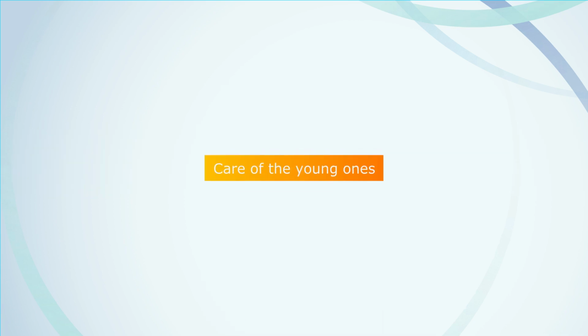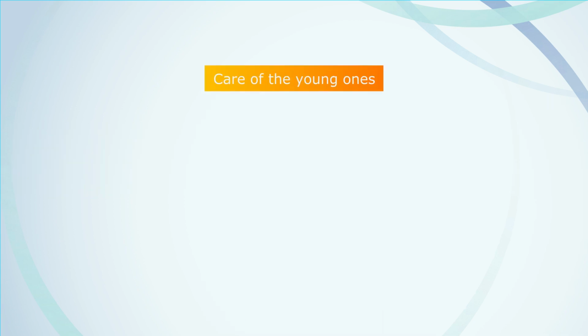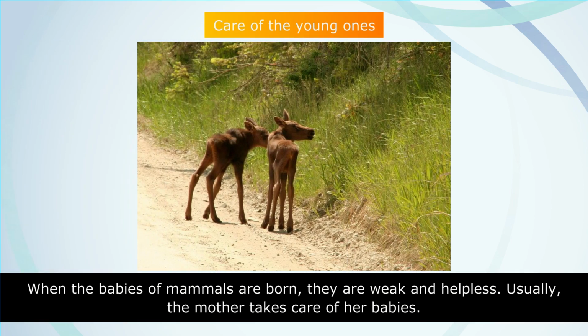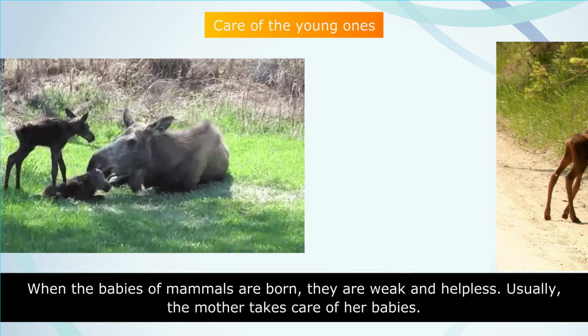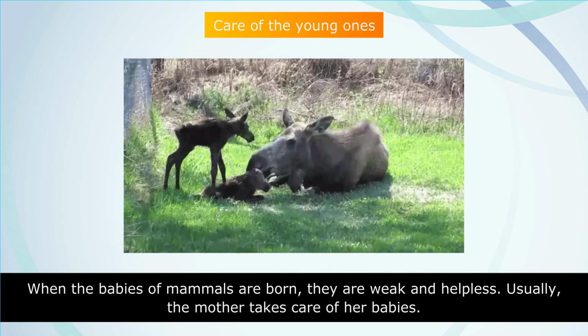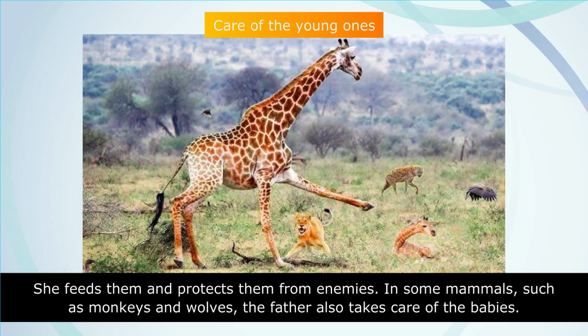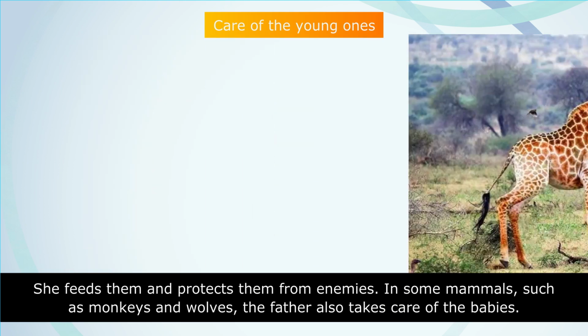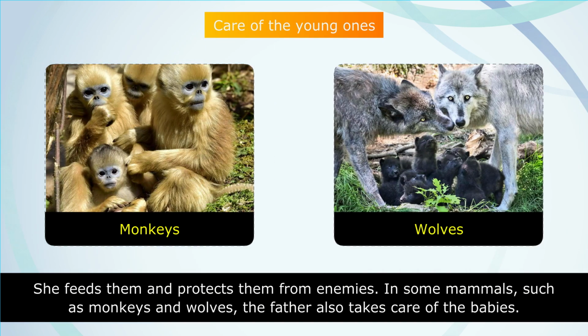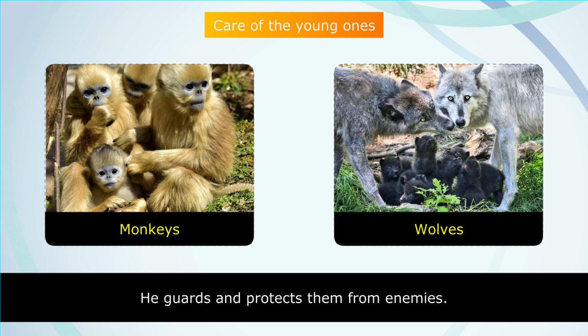Care of the young ones. When the babies of mammals are born, they are weak and helpless. Usually, the mother takes care of her babies. She feeds them and protects them from enemies. In some mammals, such as monkeys and wolves, the father also takes care of the babies. He guards and protects them from enemies.